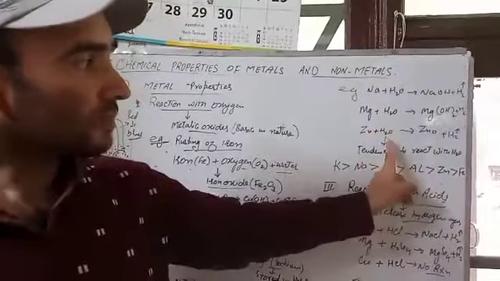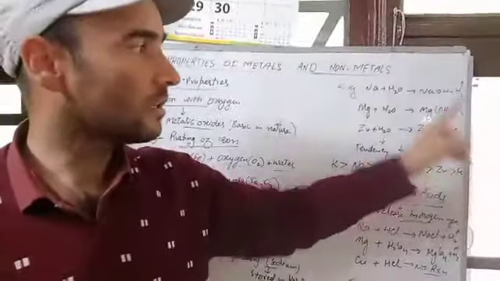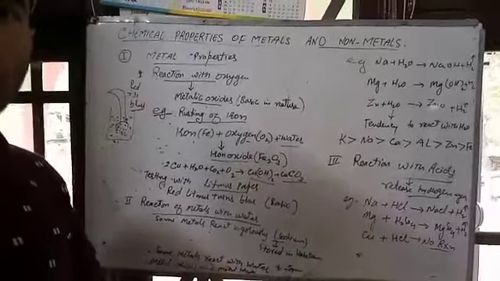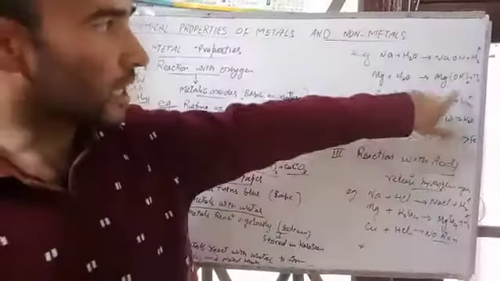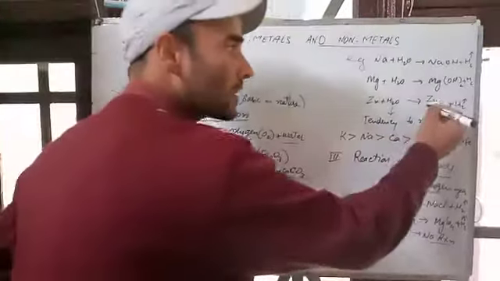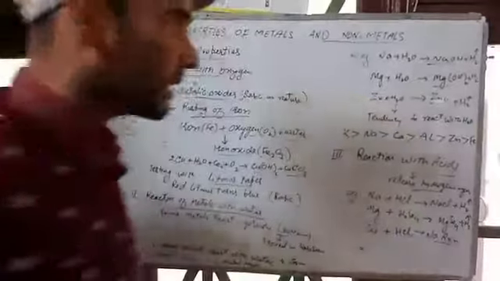Zinc plus water gives zinc oxide plus hydrogen gas. These are all examples of metals which react with water to form metal oxides or metal hydroxides. Zinc oxide is the metal oxide, and magnesium hydroxide and sodium hydroxide are metal hydroxides.